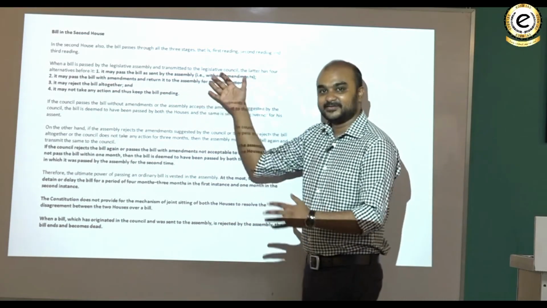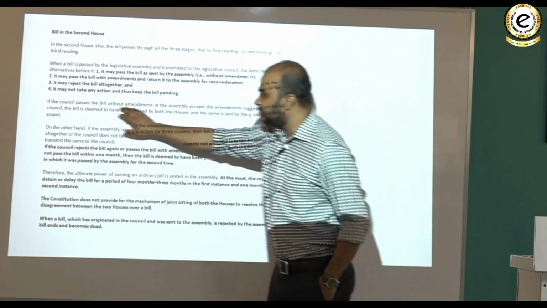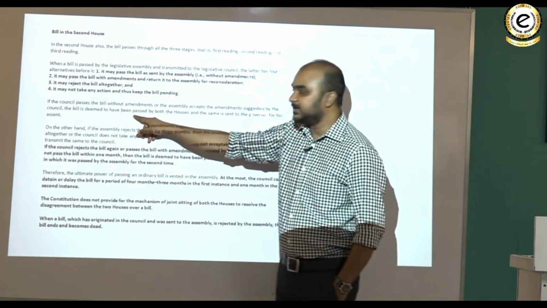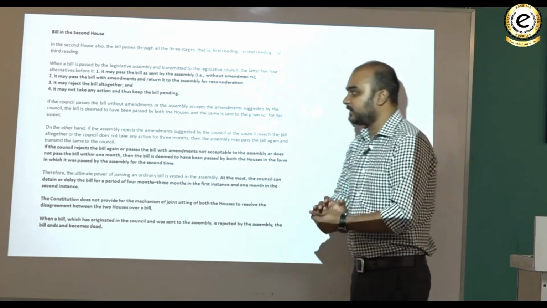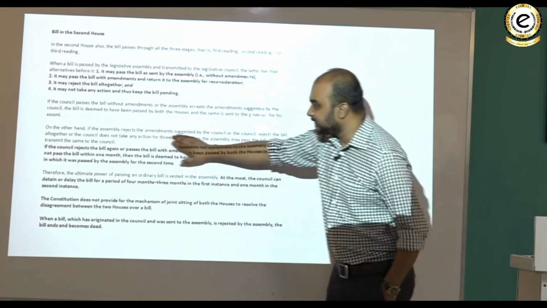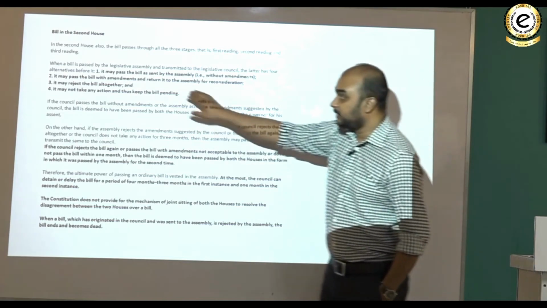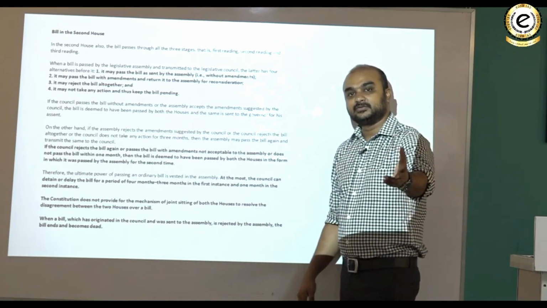Now look here, there was a provision of joint sitting there, but here there is no such provision. If the council passes the bill without any amendments or the assembly accepts the amendments suggested by the council, the bill is deemed to have been passed by both the houses and it goes to the governor for his assent. On the other hand, if the assembly rejects the amendments suggested by the council, there, if the Lok Sabha rejects the Rajya Sabha's amendments, then there will be a joint sitting.